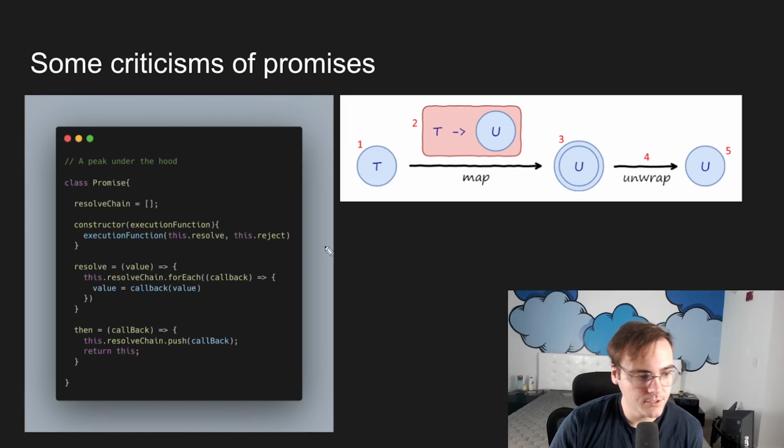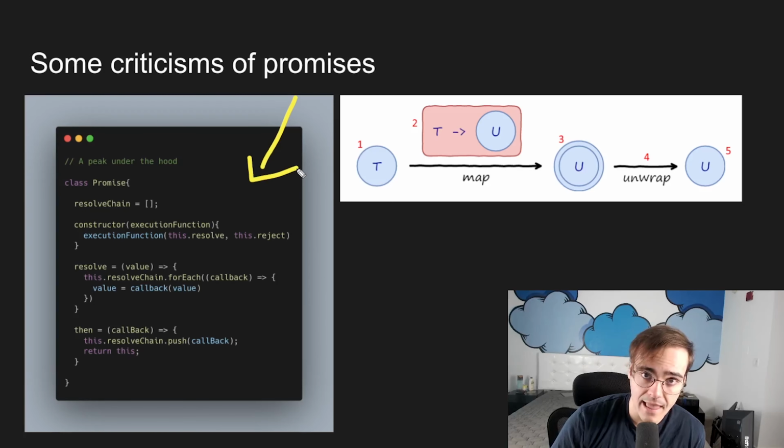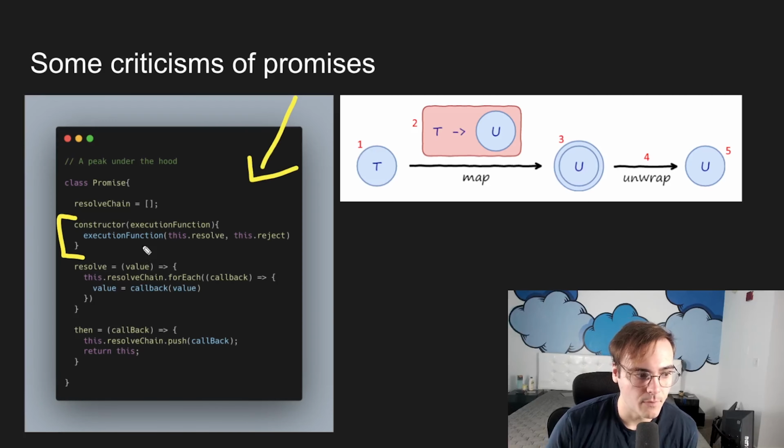But what promises are missing, that some other I/O monads that I've worked with allow us to do, is that it doesn't allow us to stall execution to a later date. I'll show you what I mean. Let's look back at our contrived example of what a promise implementation looks like. And remember, although this is not exact, there is one part of this that is pretty close. And this is the part.